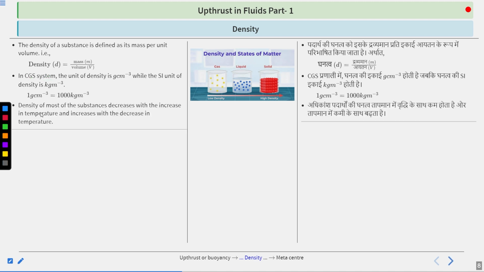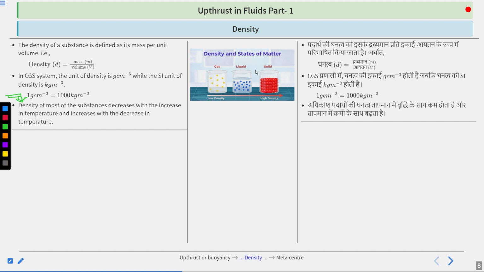Density of most substances decreases with the increase in temperature and increases with the decrease in temperature. Remember it. This is the golden statement, you could say, that will be useful for us further also. Density of most substances decreases with the increase in temperature and increases with the decrease in temperature. So why is it happening? Let me tell you in layman terms, in very simple language.